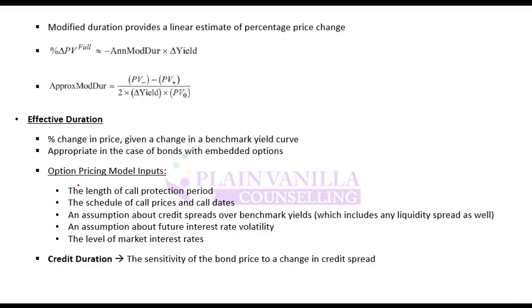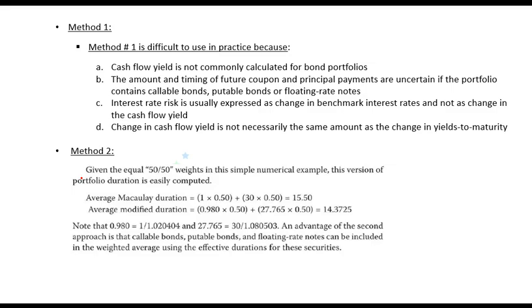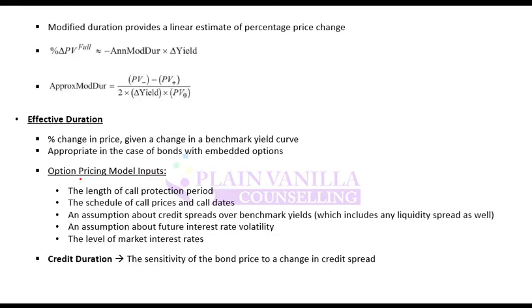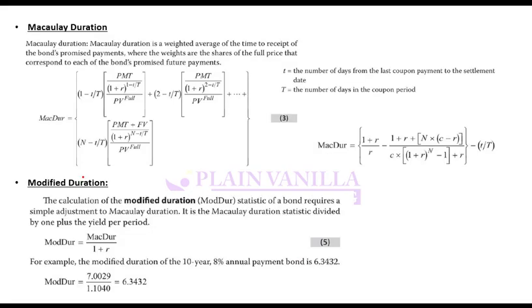So it will become clear as we do an example. Where is the example? Anyway. Okay, so for example, if you have a Macaulay duration of 7.0029, and you are told that yield is 10.4%, then it will be 7.0029 divided by 1.1040.